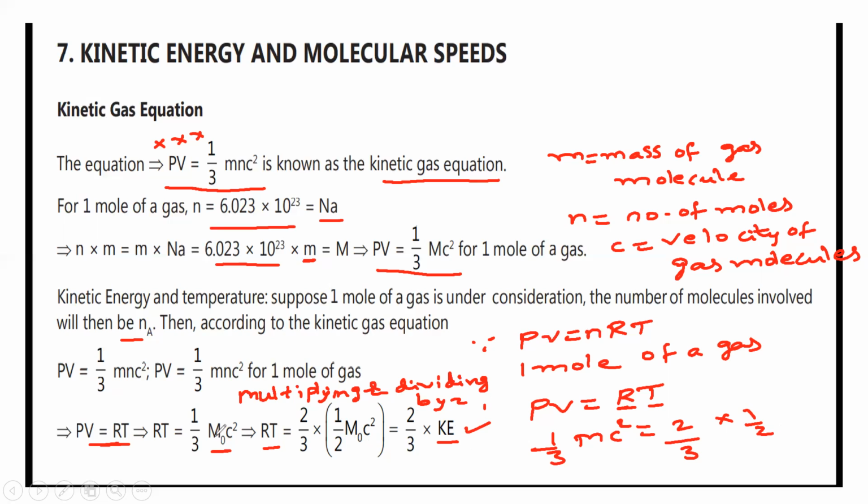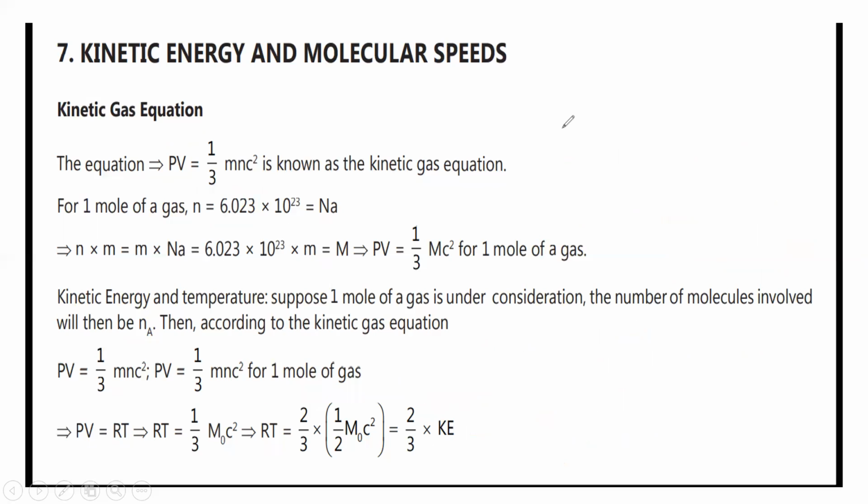So this is a relation between pressure and volume with respect to kinetic energy. What is the kinetic gas equation with respect to kinetic energy? PV is equal to 2 by 3 kinetic energy. I hope it is clear. So this is called kinetic energy with respect to the gaseous state. Next, continuation.